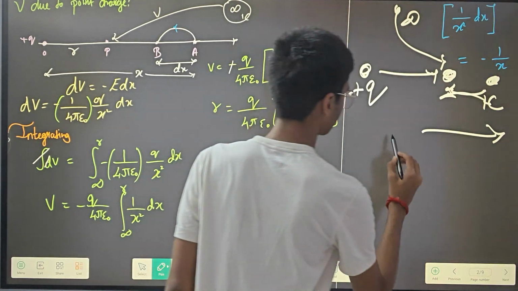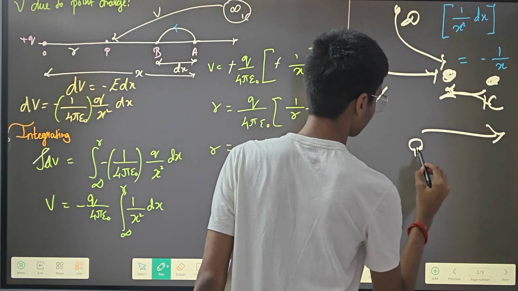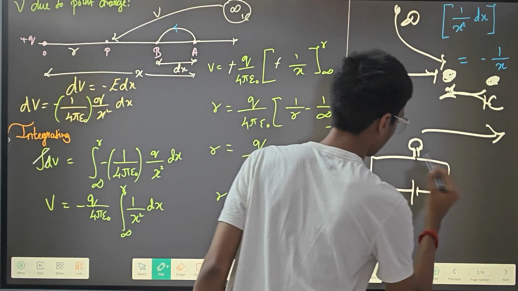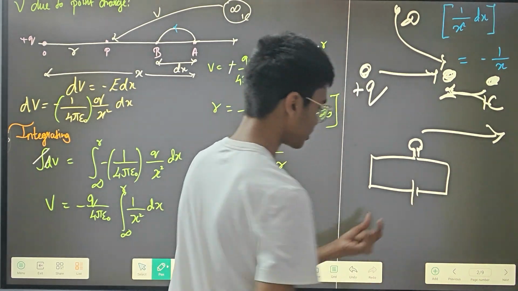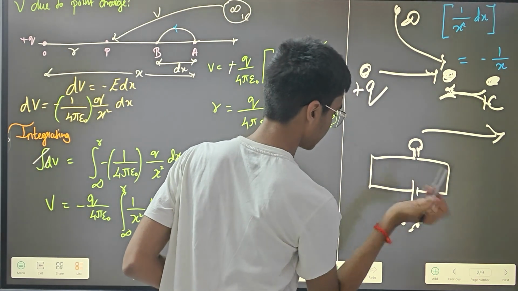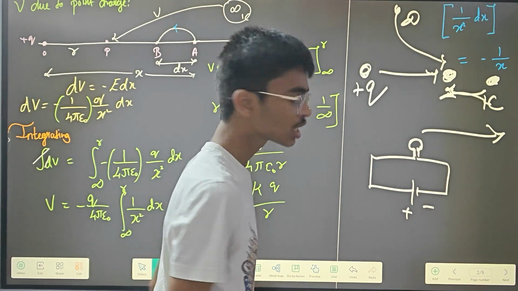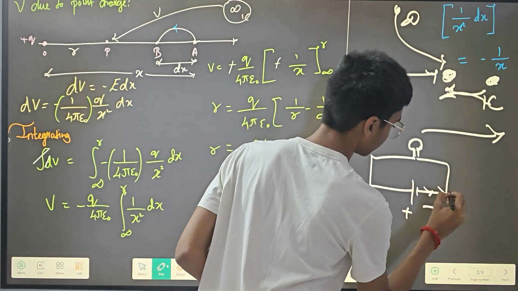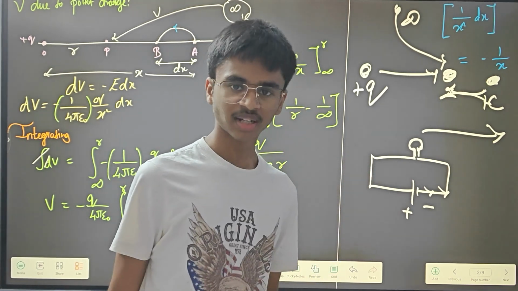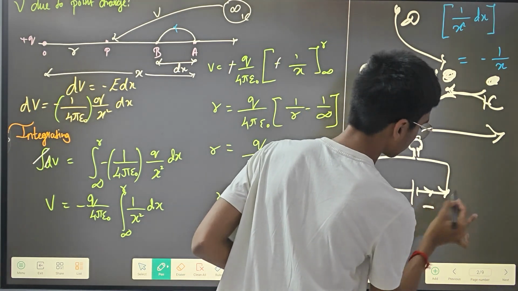For example, this is a circuit. Here is a bulb. Normally I get this a lot in my class. Let us take this as positive and negative. Now this battery is connected. When the battery is not connected, it will be drawn like this, right? Now here the battery is connected. So this is plus q charge, this is plus, this is minus. From here there will be some sort of force. Here I'm not taking the conventional current. I'm taking the electron current, so it will be going in this direction only.